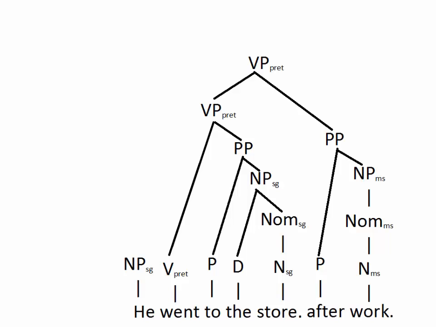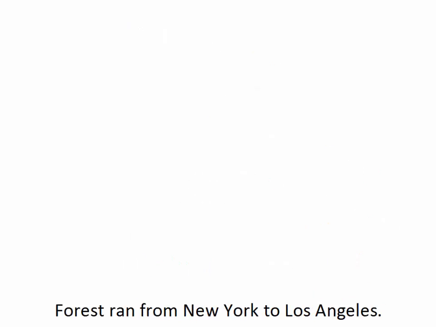Now we can go ahead and combine this into a sentence, and there we go. We have the structure for he went to the store after work. Now when we have both source and goal prepositional phrases, they'll both serve as complements of the verb.